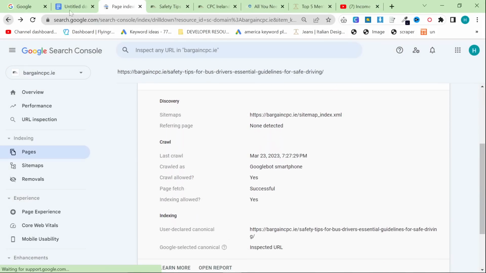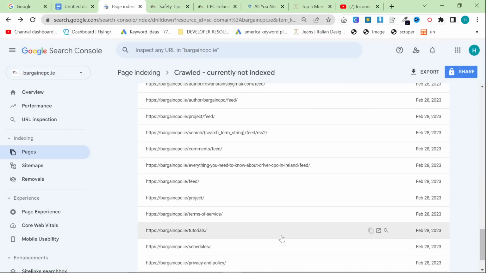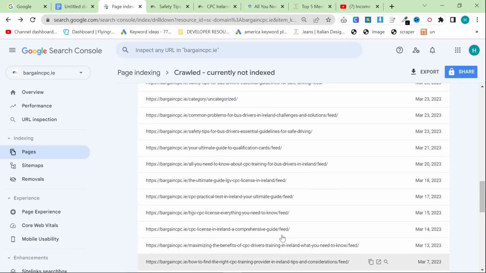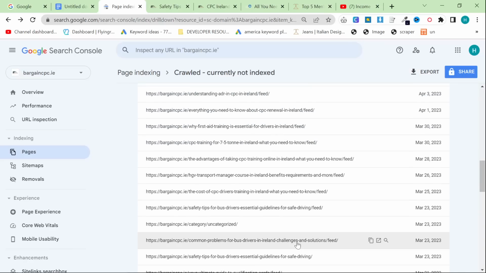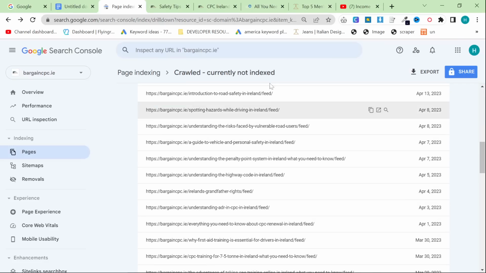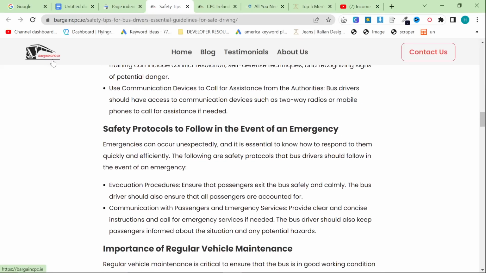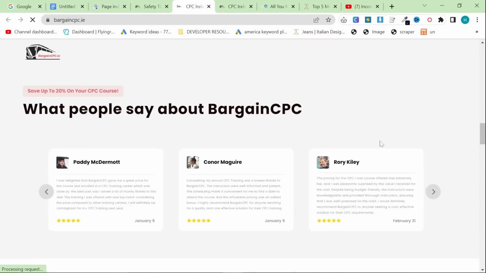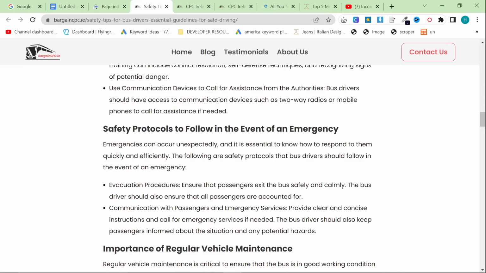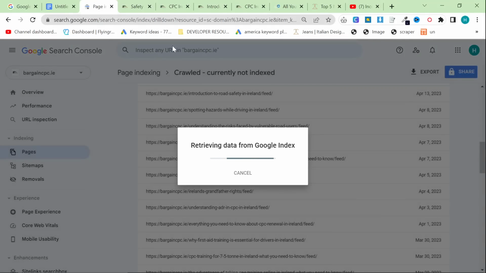Google does not consider this content to be good enough to put onto their already very, very full index, okay? Their index is huge. They have trillions of pages. You need to stand out in those trillions of pages. So actually, interestingly, this website has a lot of blog posts, okay? And they're all very, very similar, but it's just this one here specifically that's not indexed. If I go on another one, let's see if this one, for example, is indexed. And if it is, you'll be able to see that it's almost arbitrary, okay?